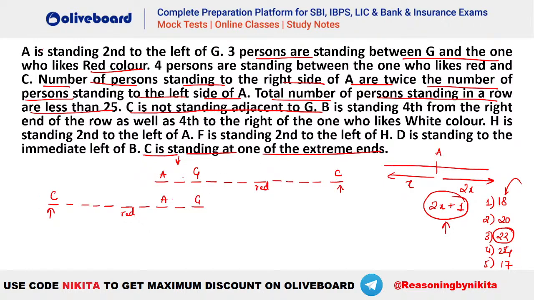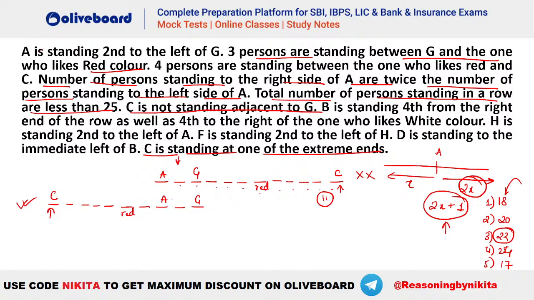So in the first case, how many persons are there towards the right of A? You can see 1, 2, 3, 4, 5, 6, 7, 8, 9, 10, 11. We are having 11 persons to the right of A, which is not a possibility because we know that it has to be 2 times of something. We cannot have 5.5 persons towards the left of A. 5.5 people cannot exist. So that is why the first case will be invalid and this will be giving you the right answer here.